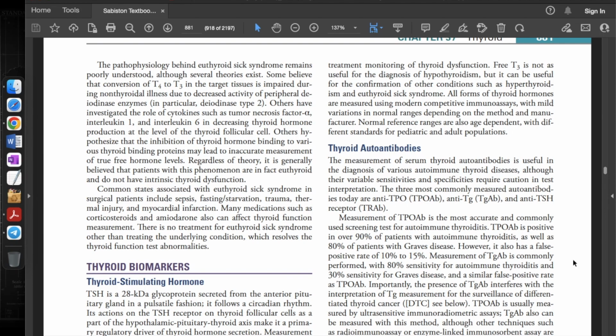Common states associated with euthyroid sick syndrome in surgical patients include sepsis, fasting or starvation, trauma, thermal injury, and myocardial infarction. Many medications such as corticosteroids and amiodarone also can affect thyroid function measurement. There is no treatment for euthyroid sick syndrome other than treating the underlying condition, which resolves the thyroid function test abnormalities.